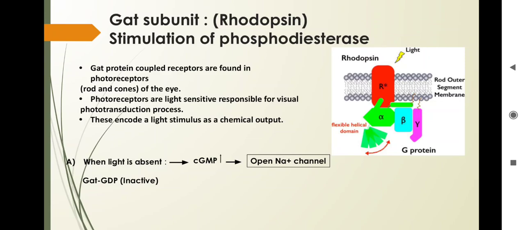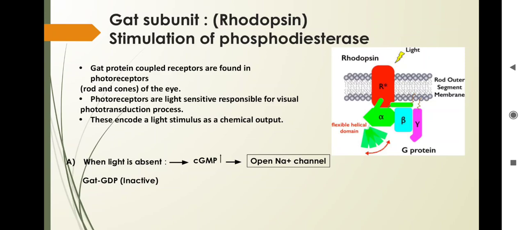Now there is one more type, the G alpha T subunit, which is one of the coupled receptors found in the photoreceptors of the eye cells. Eye cells contain rod and cone cells, which are responsible for vision, and these photoreceptors are light sensitive, responsible for the visual transduction process, and they encode a light stimulus as a chemical output.